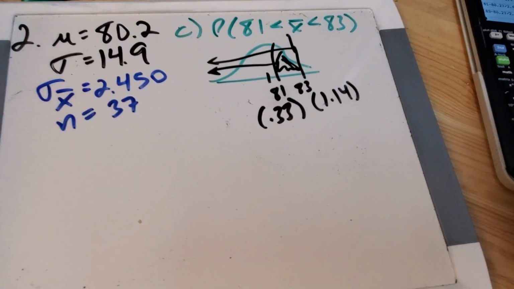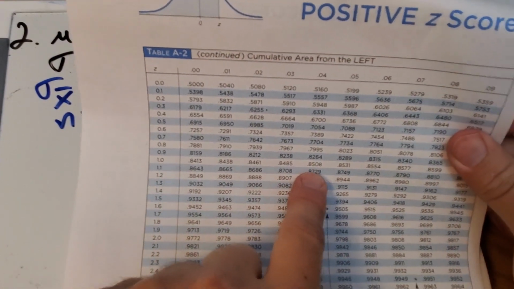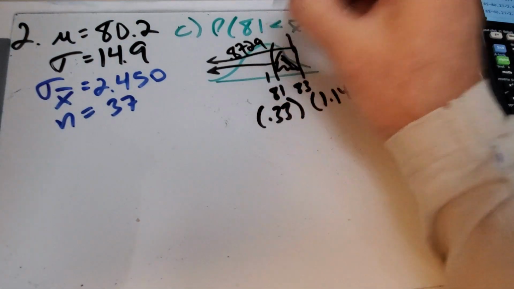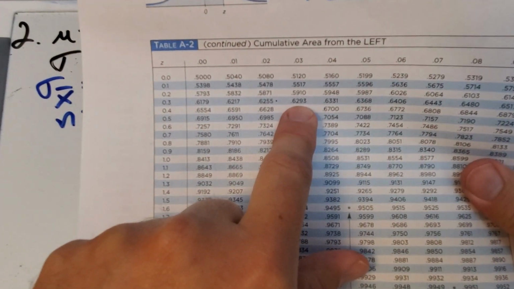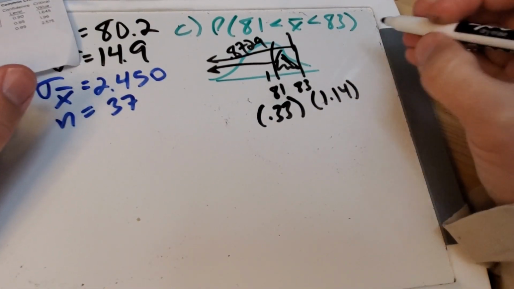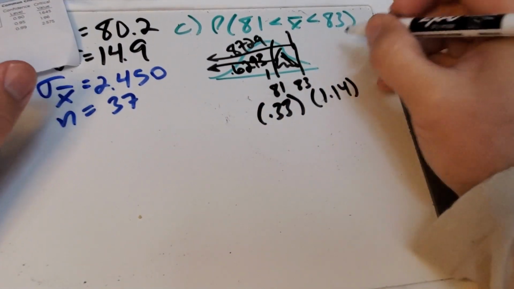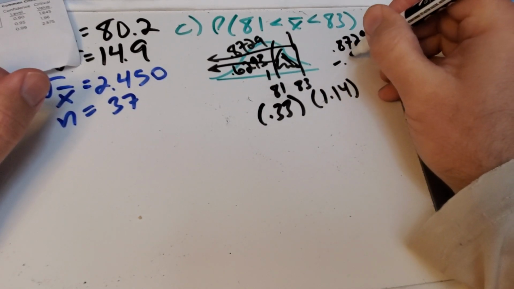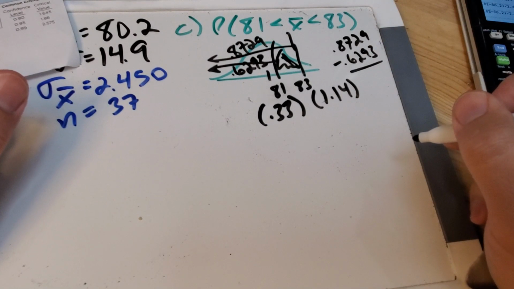When I look up 1.14, I get 0.8729. And when I look up 0.33, I get 0.6293. Right, 0.6293, yes. So the actual answer is going to be 0.8729 minus 0.6293, right?